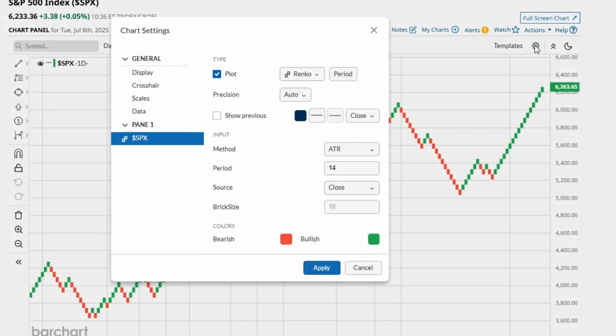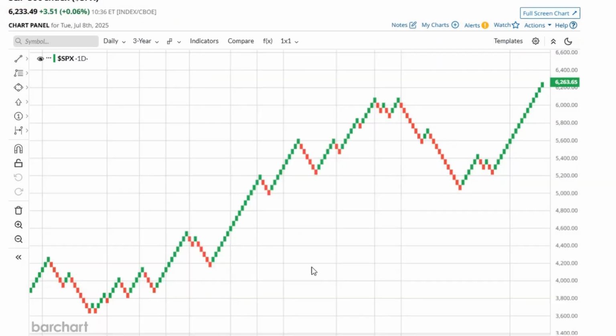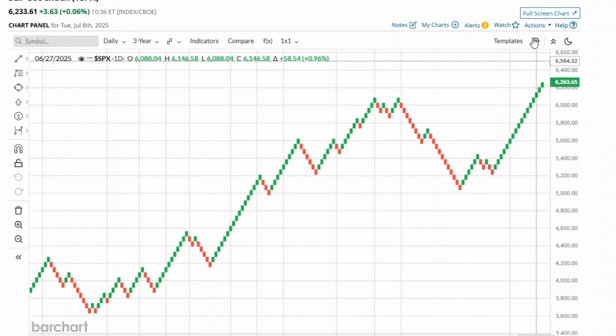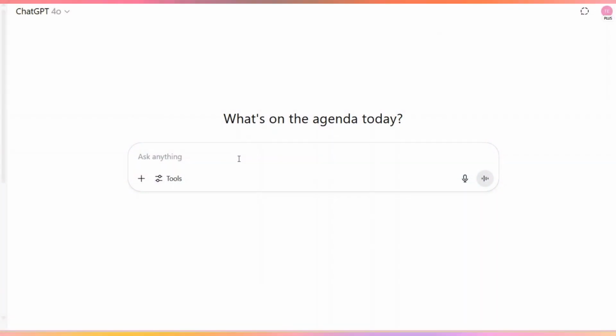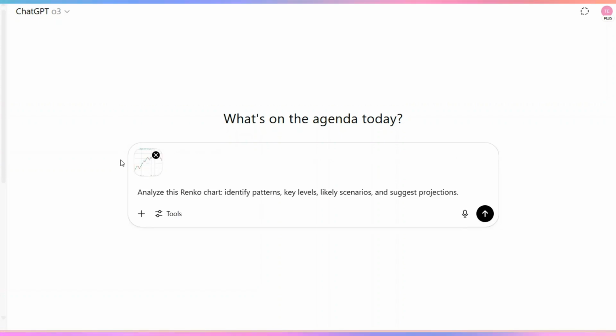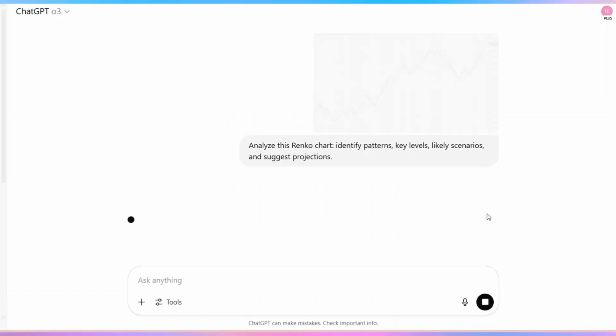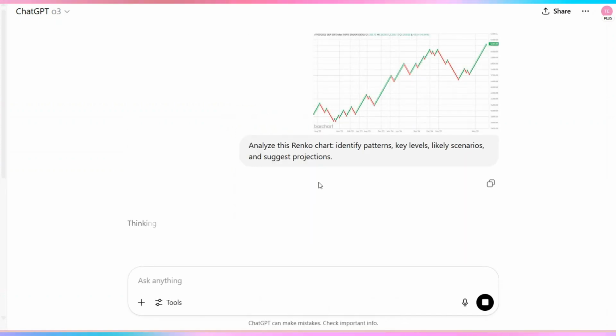Click Settings, set price size to ATR, period to 14. Then, we'll click on Actions, and save chart as image. On ChatGPT, switch the model to o3. Type the prompt into ChatGPT and upload the image we just saved. Wait a few seconds for o3 to analyze the chart and generate its response.